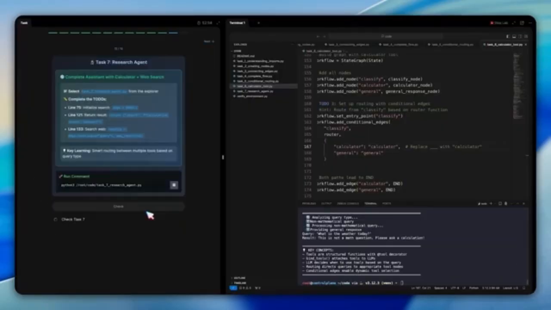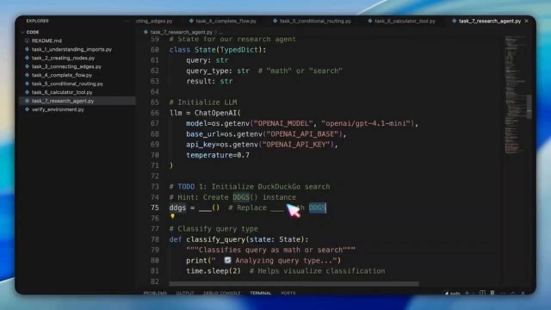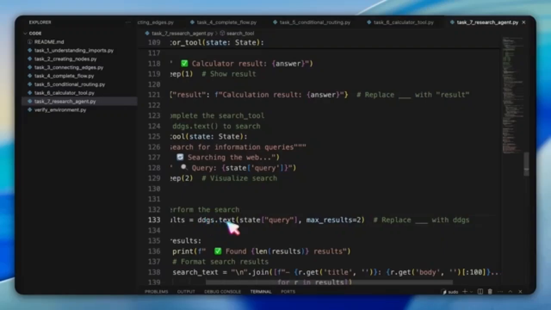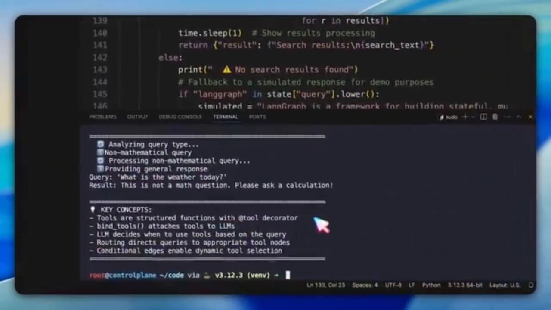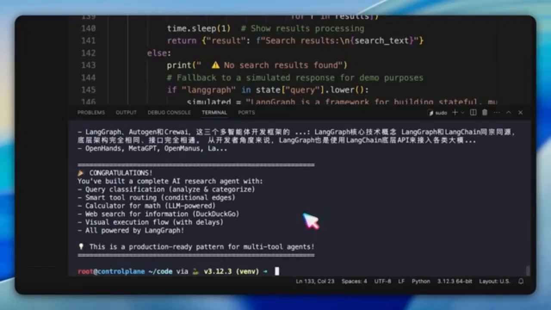Finally, task number 7 puts everything together into a research agent. We combine the calculator with a web search tool like DuckDuckGo. Depending on the query, the system decides whether to perform a calculation, run a web search, or handle the text normally. This is dynamic tool orchestration, the foundation of modern AI agents.